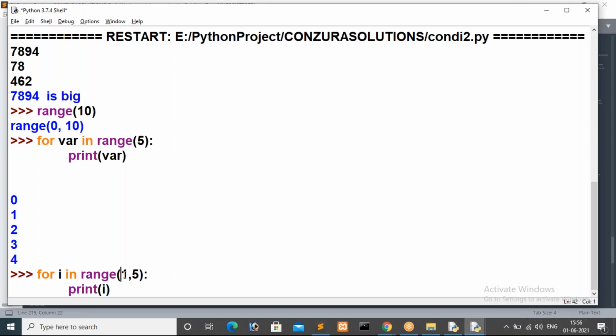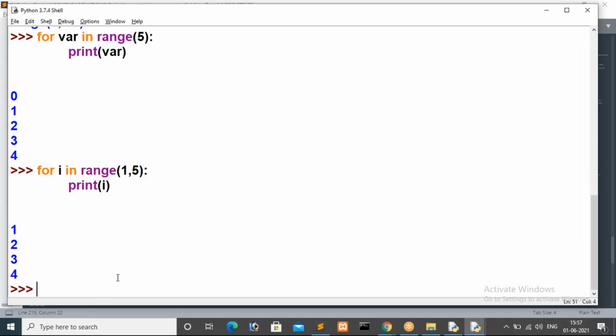Now here I'm giving the beginning value as 1, with range of two parameters. In this case the range method will consider the first one as the beginning value and the second one as the ending value. So 1 is the beginning value, and 5 minus 1 is the ending value. You just see here we are getting 1 2 3 4.